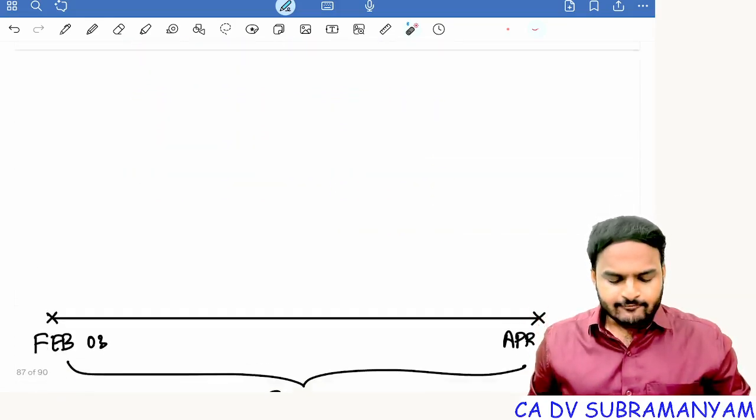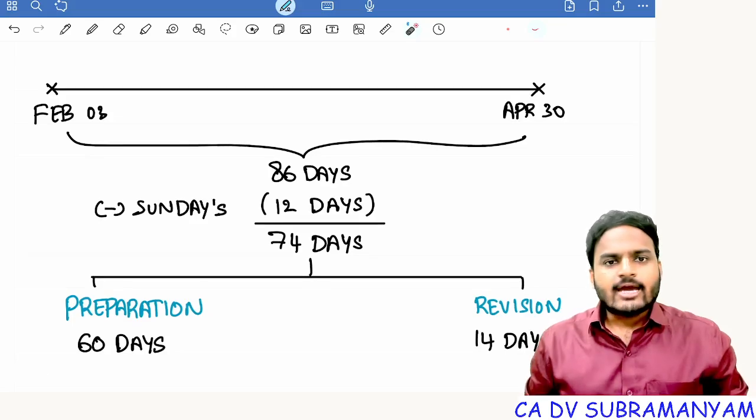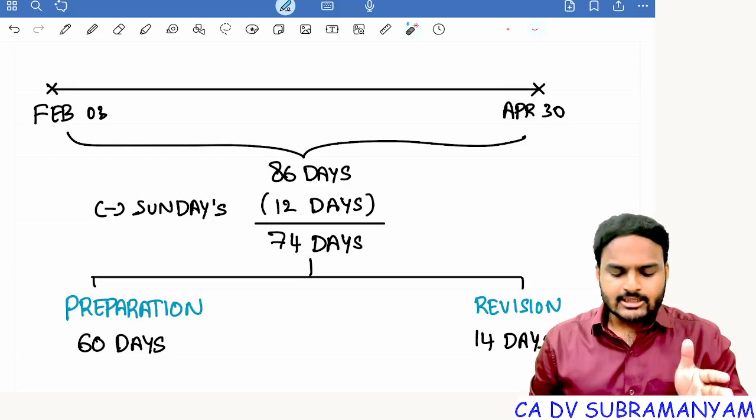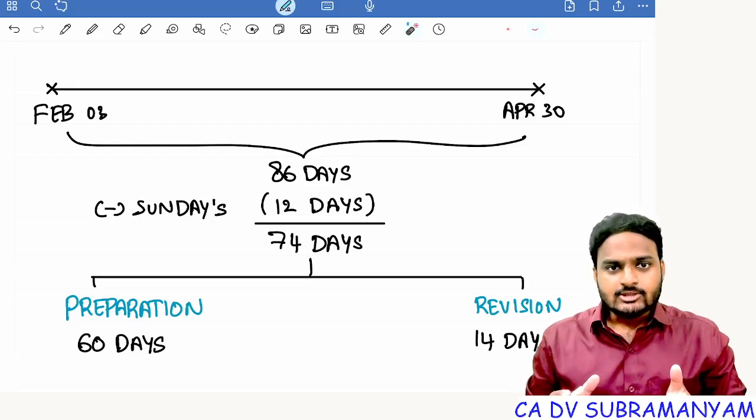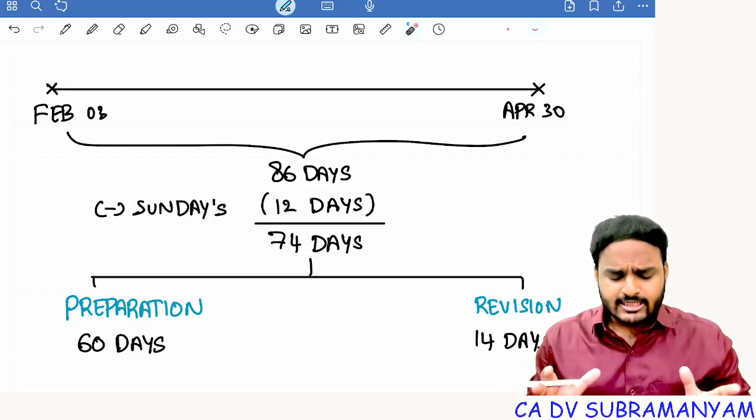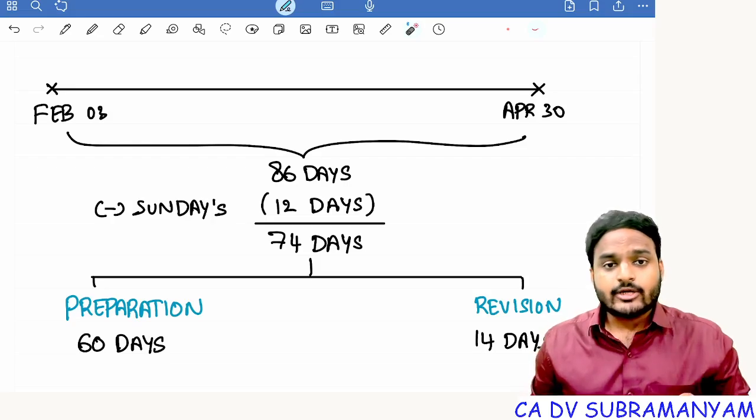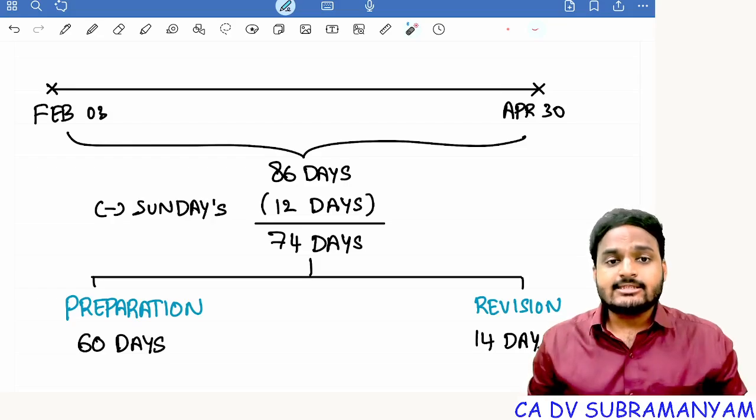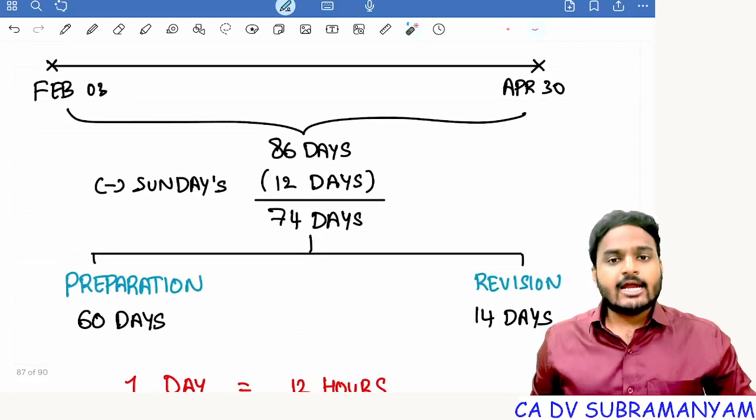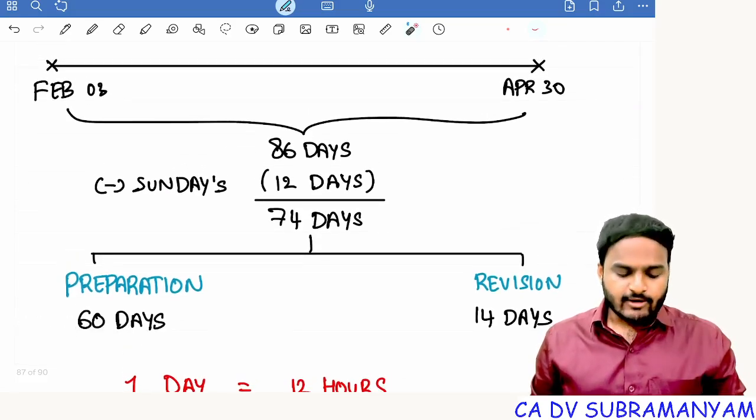If you look at the time frame, in total we are having 86 days for preparation and revision, starting from February 3rd and ending with April 30. In these 86 days, we are having 12 Sundays. Excluding these 12 Sundays, net we are having 74 days for study time. Getting my point, students? I categorize the 74 days into two parts: 60 days for preparation and 14 days for revision. Why 14 days for revision?